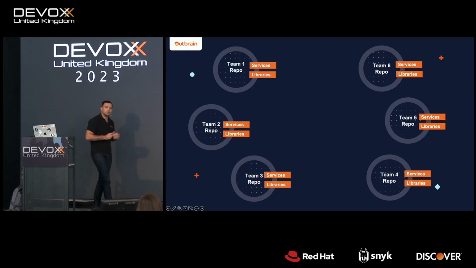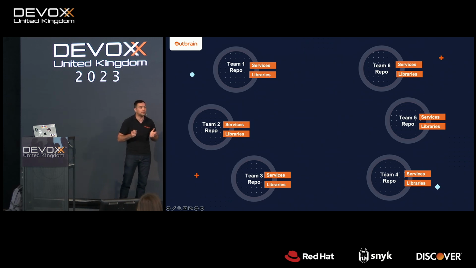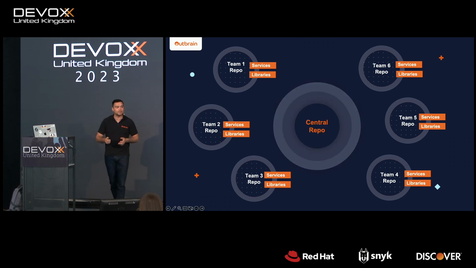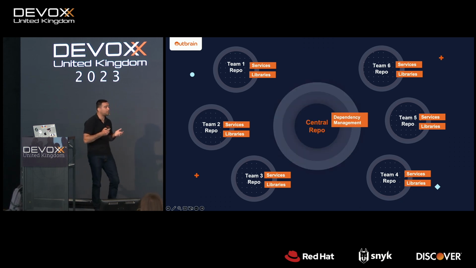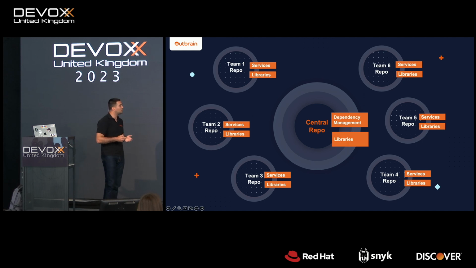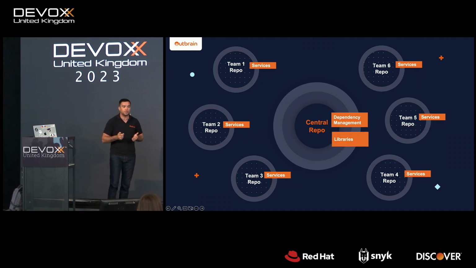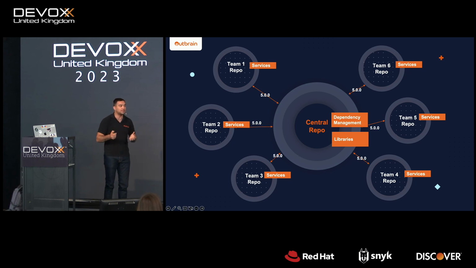Actually, we changed a bit how repos look. From a multi-repo approach, we went to a hybrid approach. We added a central repo that currently contains our dependency management section. All our dependencies are part of it. And as part of this decision, we also moved all our libraries to sit together in the central repo with the dependency management. So now, the big advantage of this approach is that currently we manage only one version for the dependency management and the libraries, instead of different versions for every team.